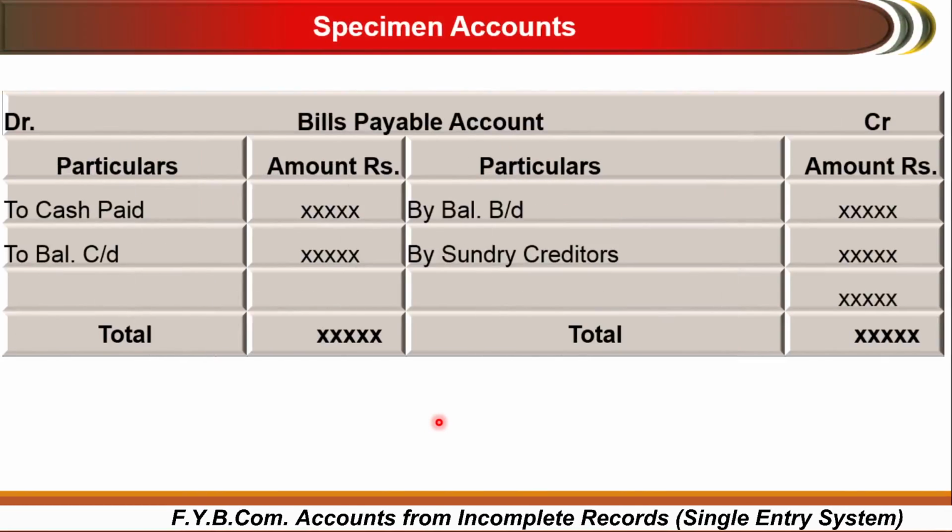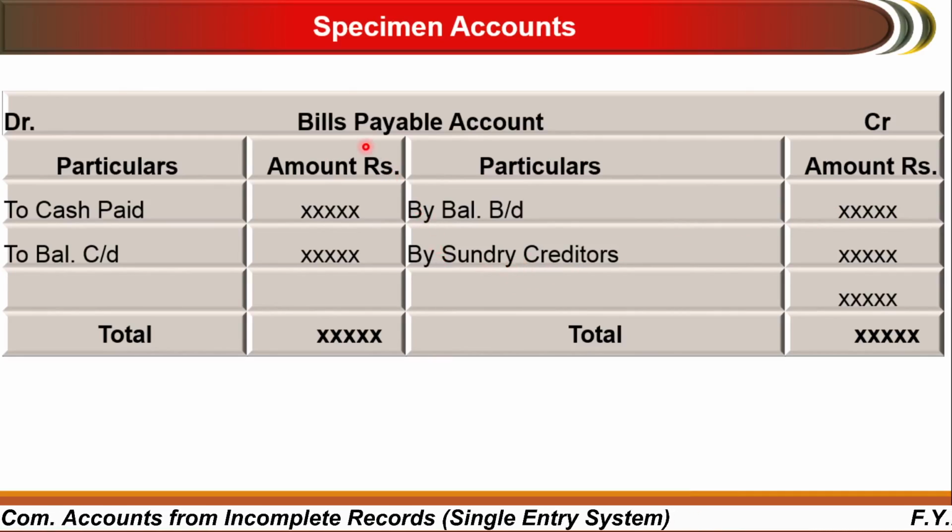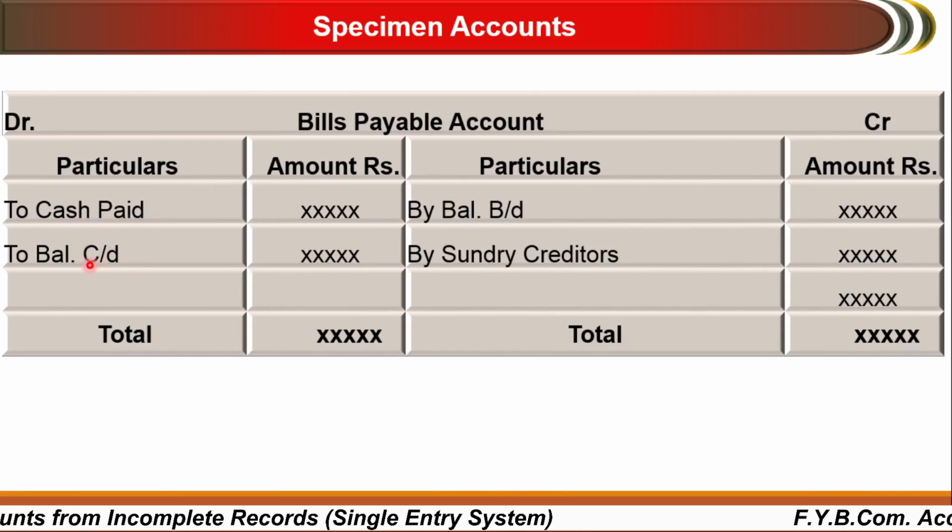This is the specimen of the bills payable account, where we can see the bills payable must have a credit balance. That is, the credit balance of bills payable will be brought forward from the last year over here. If you accept some bills for creditors, the bills payable account will be credited with that amount. If you pay the bills payable, it will be debited on the bills payable account, and if there is any balance, it will be on the debit side, that is balance carried down.